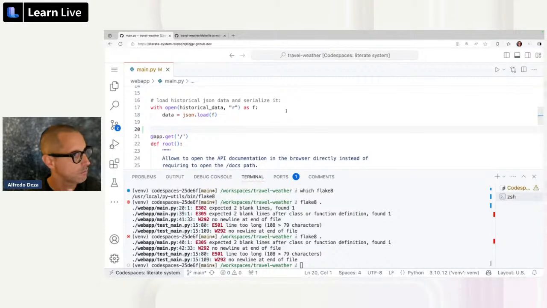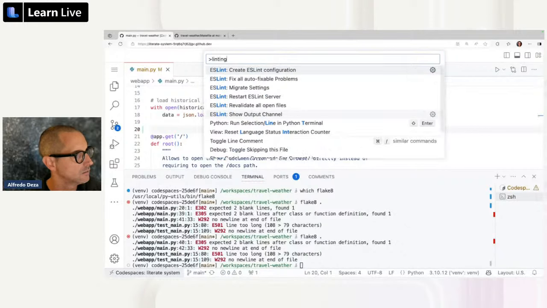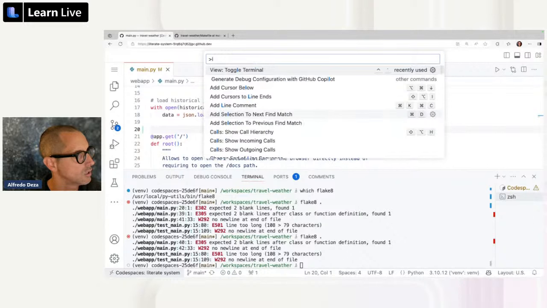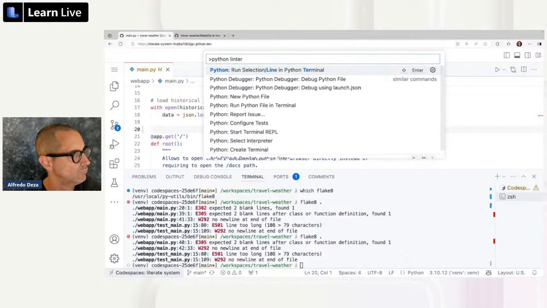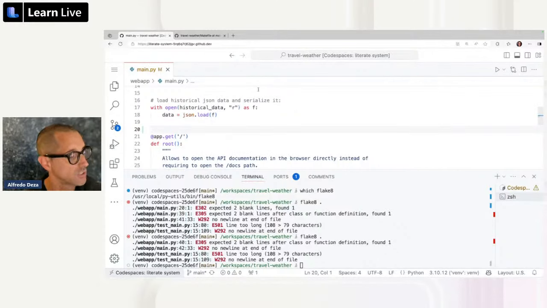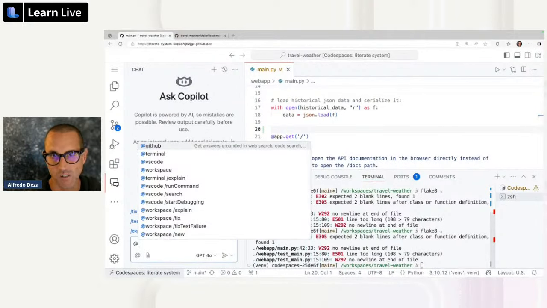And by the way, you can also enable linting in Visual Studio Code. So if I say linting, Python, let's do this Python lint. There we go. Run selection, linter. I'm going to show you a trick. Sometimes when I don't know how to enable an option, we can use GitHub Copilot. I have this enabled here, and it kind of feels like magical powers.